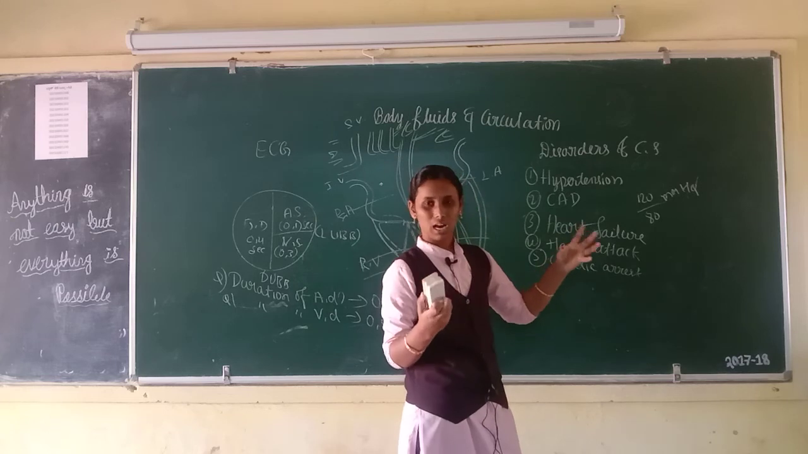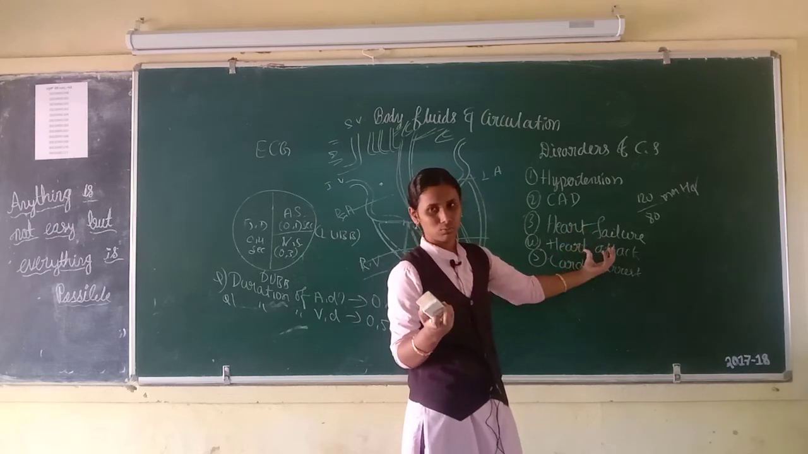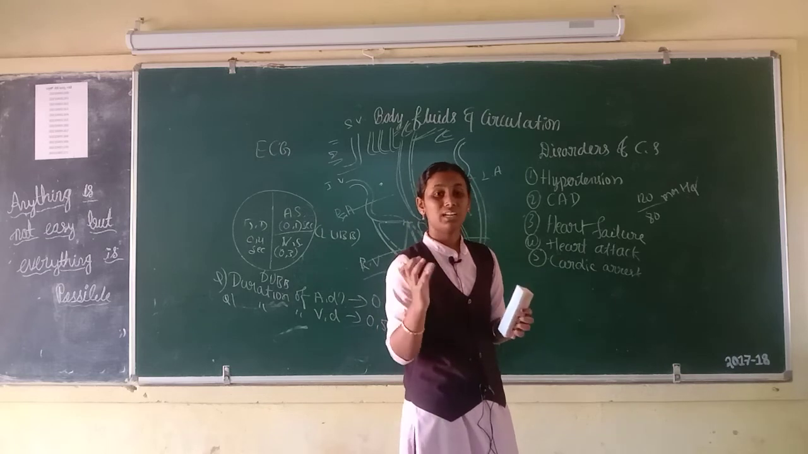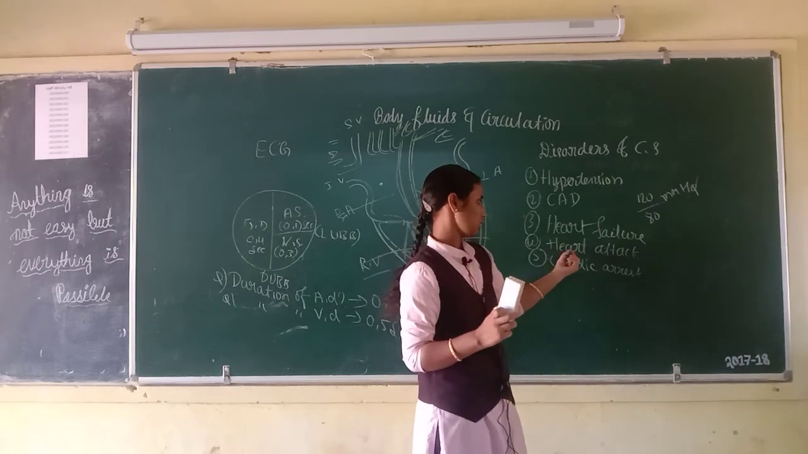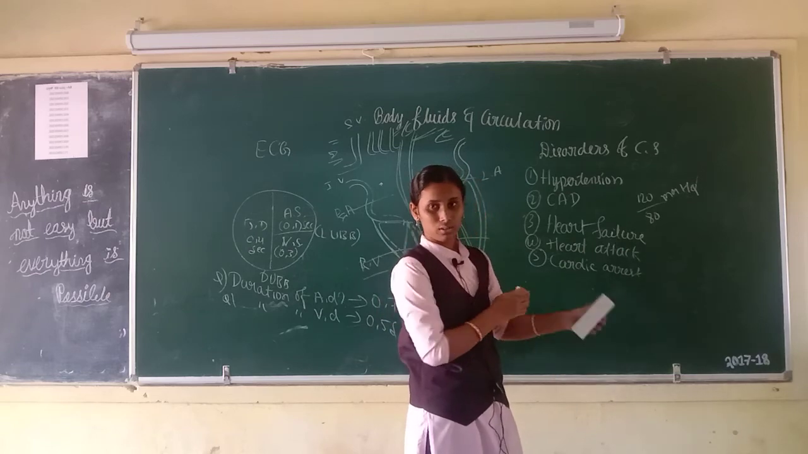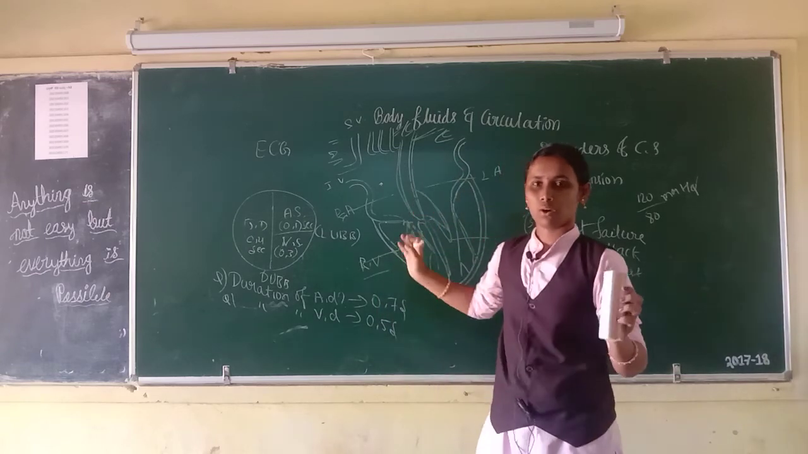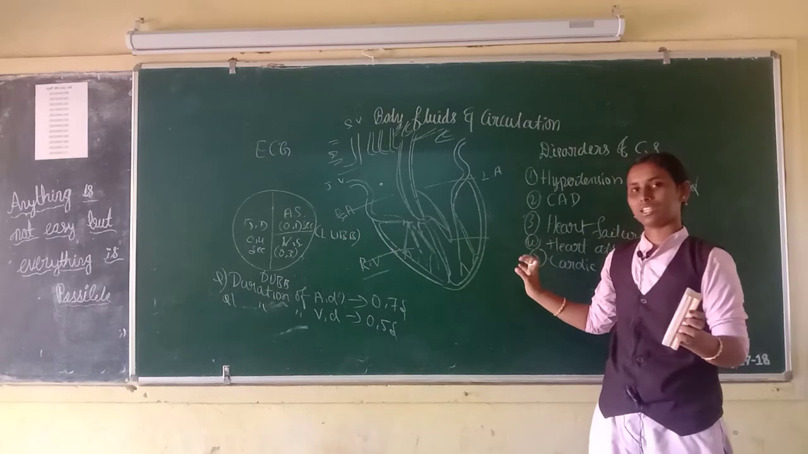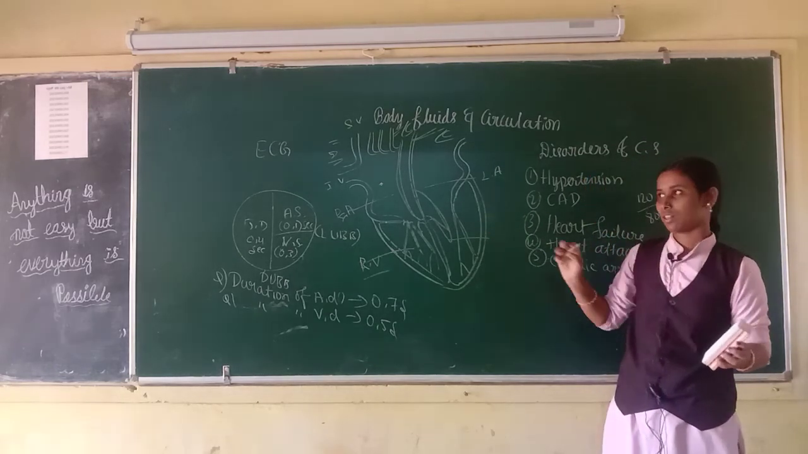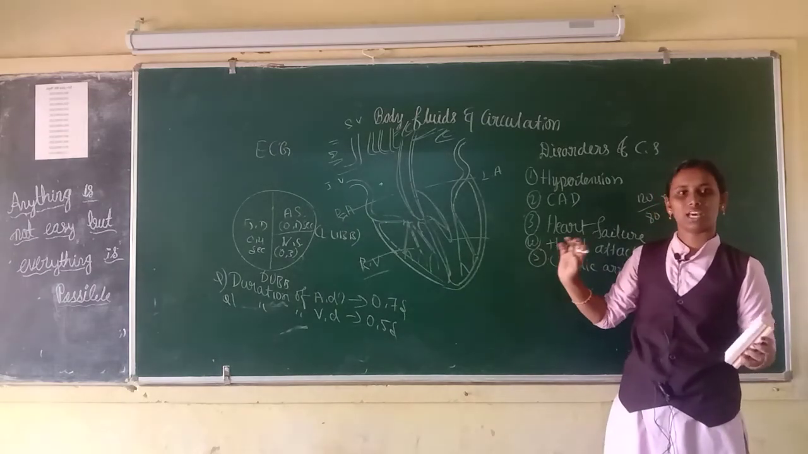Then heart attack. Do you know what is heart attack? You are familiar with this word. Heart attack means when the heart muscles are damaged. In that condition, we call it a heart attack. Then cardiac arrest. Arrest means stops. Do you know what is cardiac arrest? Cardiac arrest means when the heart stops beating. That condition is called cardiac arrest.